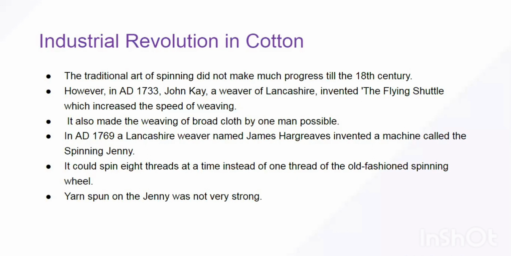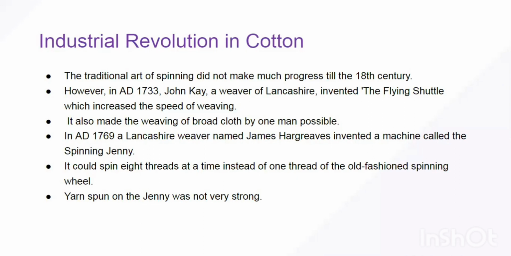The advantage of the spinning jenny was that it could spin 8 threads at a time, instead of one thread being spun at a time. But the issue with the spinning jenny was that the yarn which was produced was not that strong. Though it increased the speed, with 8 threads spun together, the outcome was not that strong. Again, even this machine could be deployed at your home and you could work on it at home. So still the factory system had not started.